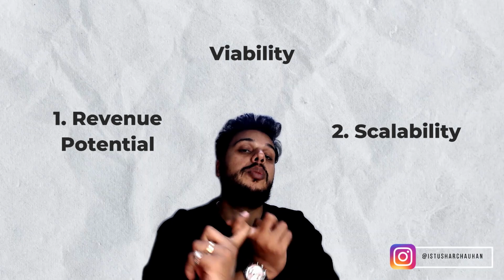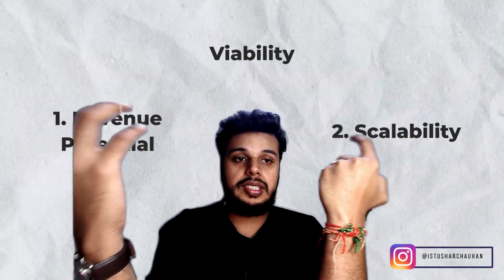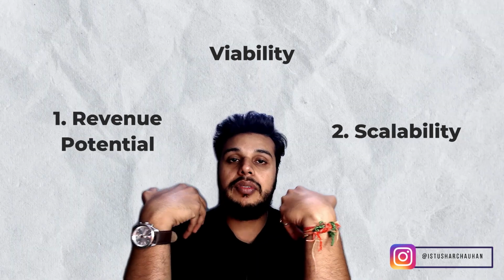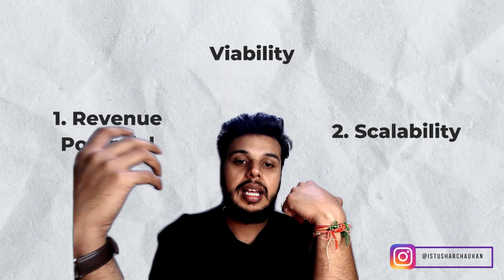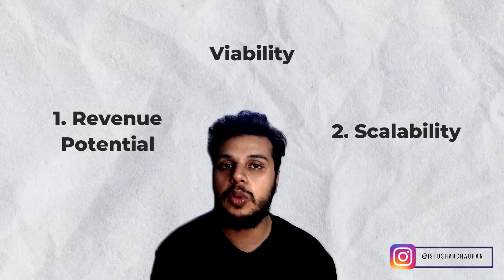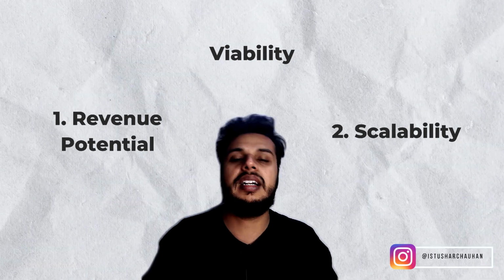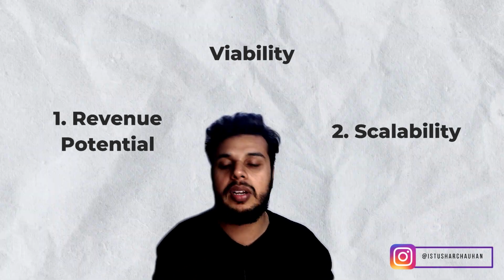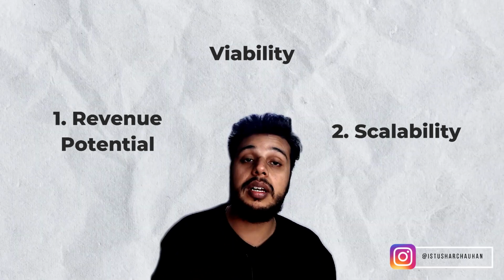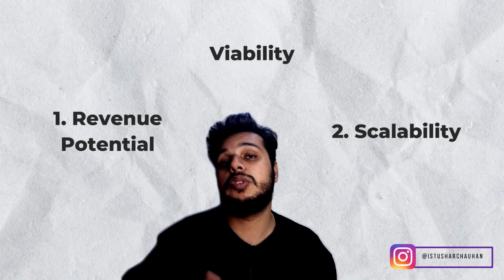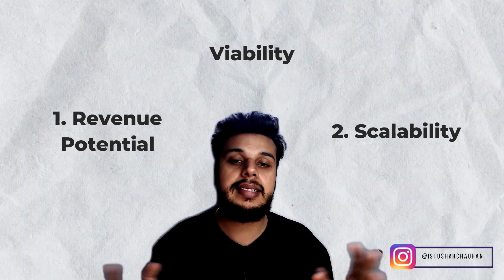The second thing that we are going to be talking about under the viability parameter is the scalability, guys. Of course, this is a scalable business idea. Why? Because we are working on tech. We are not working on a product which is customizable in nature. The only thing that you will need to work on is your supply chain, and the next thing that you're going to be working on is the tech. Tech is fairly simple. Why? Because at one point of time you could be using one particular hosting platform, another time you could be using another plan of that particular website. So yeah, everything is available in the market, guys.